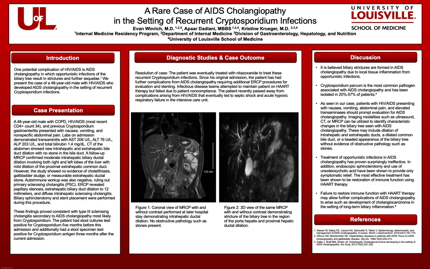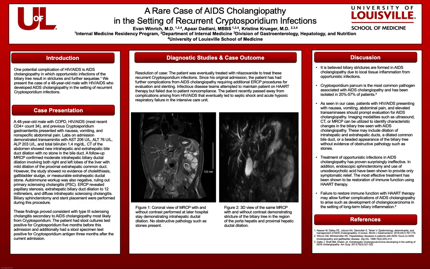A follow-up MRCP confirmed moderate intrahepatic biliary ductal dilation involving both right and left lobes of the liver with mild dilation of the proximal extrahepatic common duct. Importantly, the study additionally showed no evidence of cholelithiasis, gallbladder sludge, or measurable extrahepatic ductal stone. Autoimmune workup was also negative, ruling out primary sclerosing cholangitis.